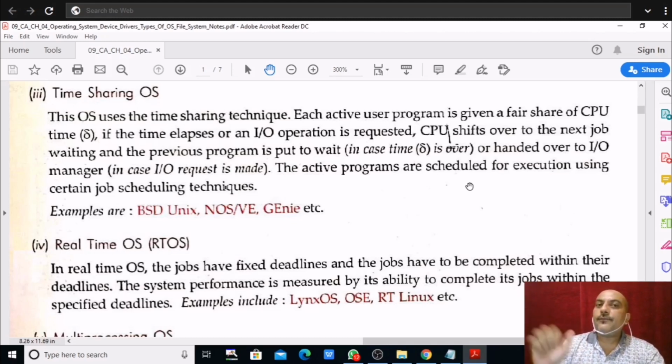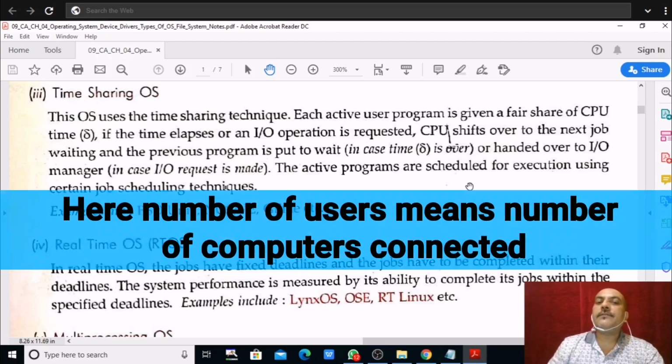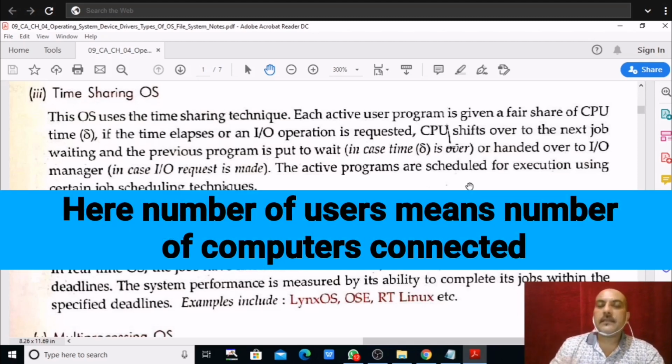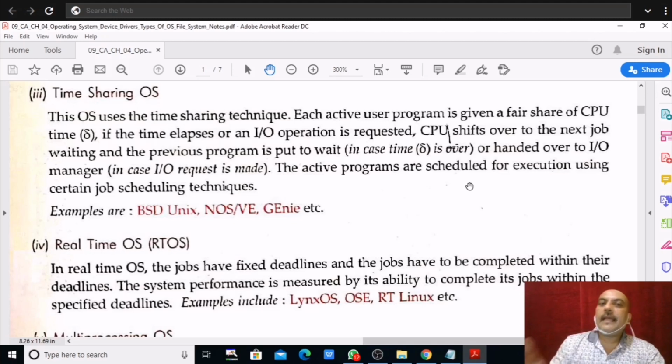That means if 5 users are there, it will give all 5 users 1 second each in one lot. Then again it will come back to the first user, and again give 1 second to all the 5 users consecutively. Likewise it gives them time to access or retrieve the information. That is what time sharing operating system is.